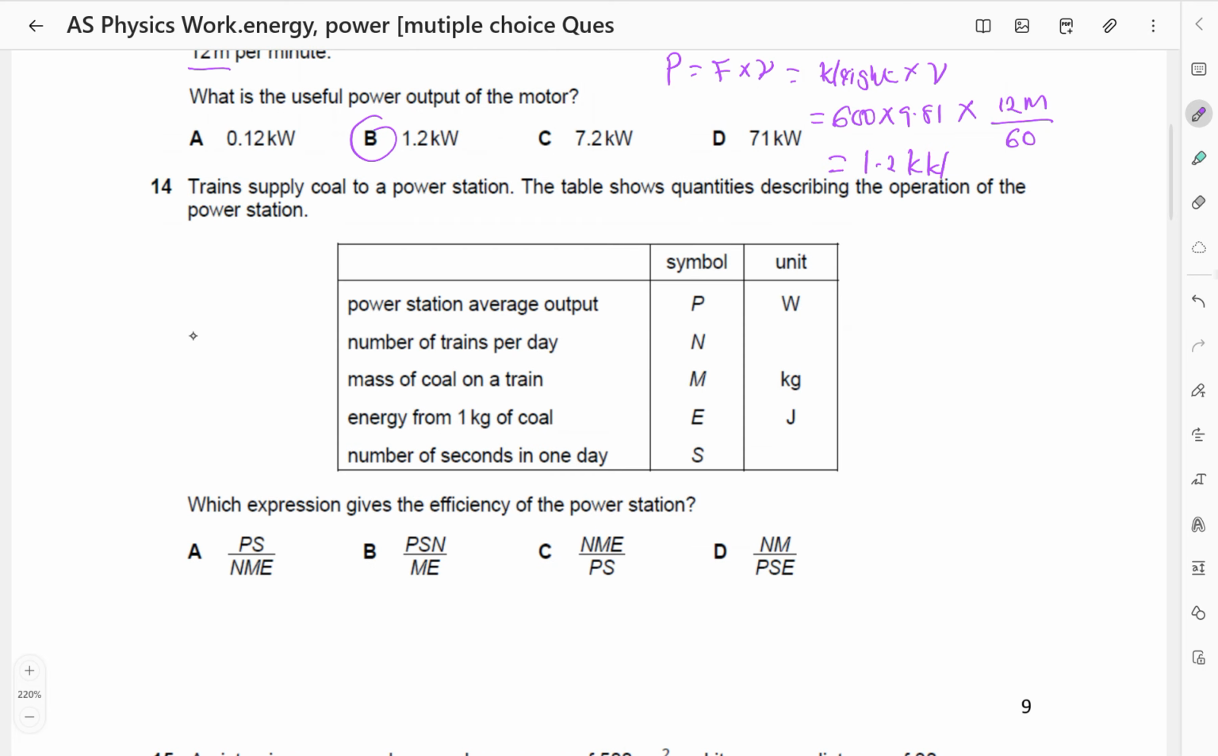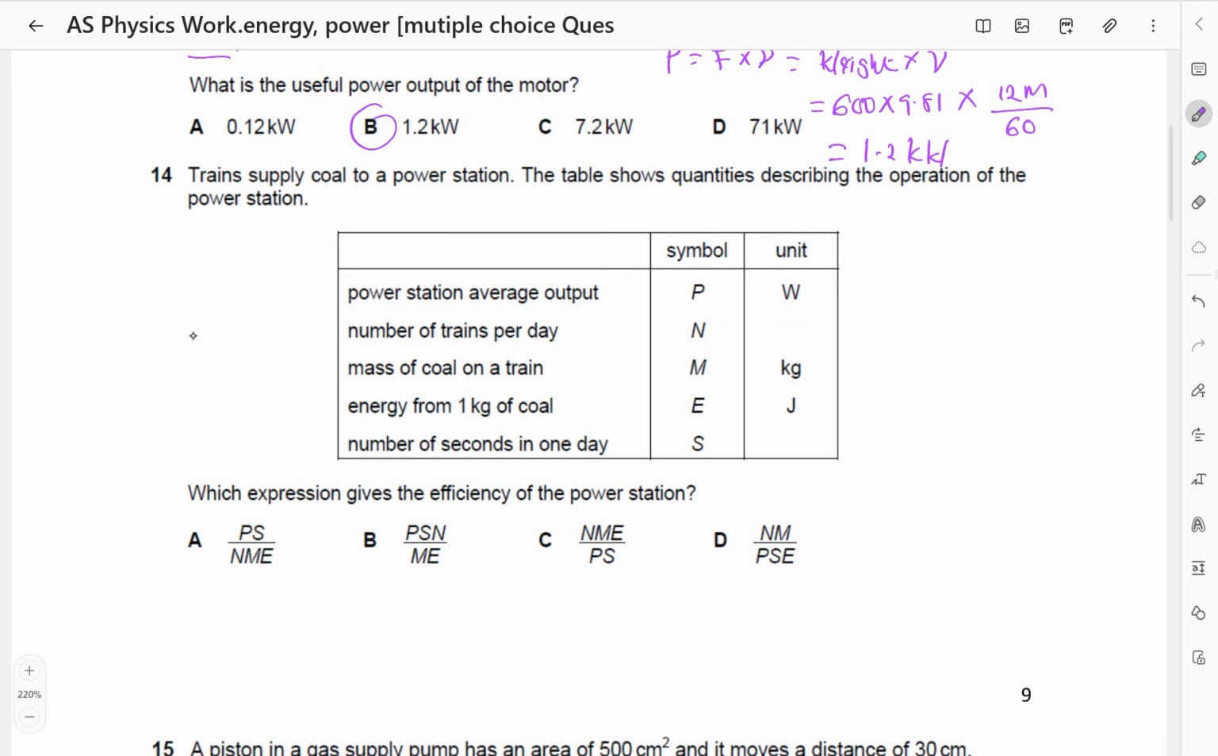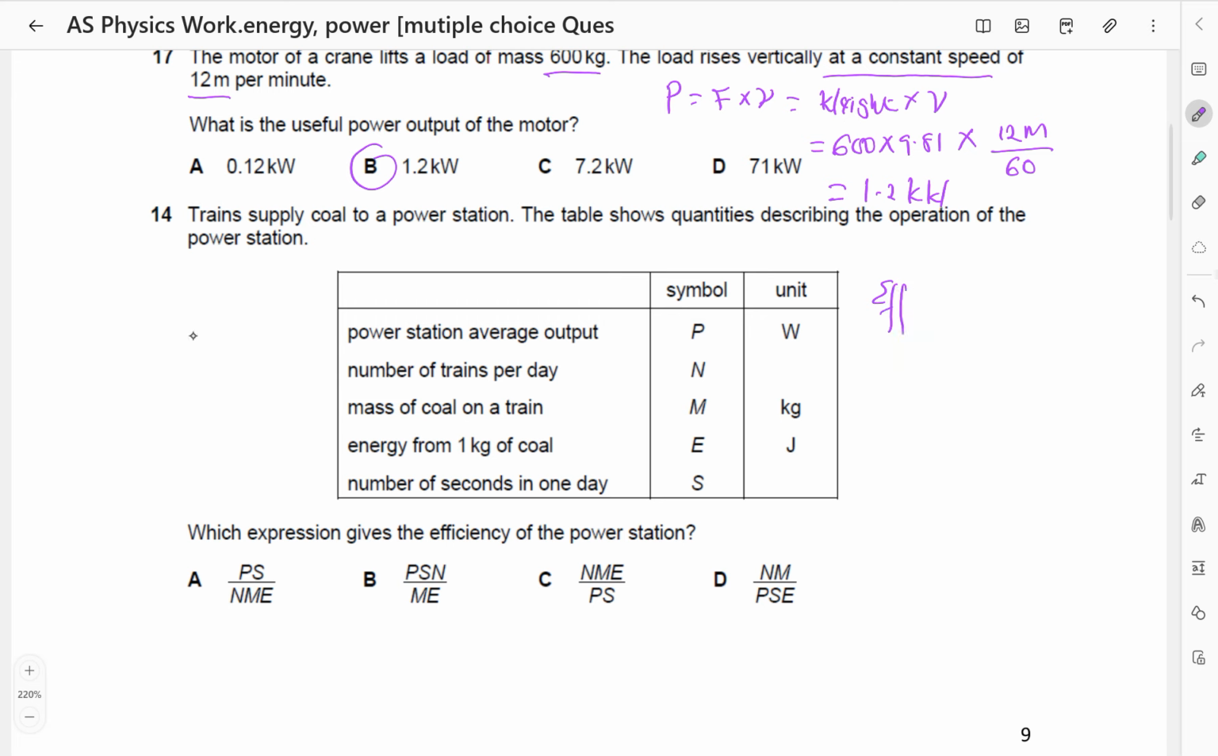The trains supply coal to a power station. The table shows quantities describing the operation of the power station. Which expression gives the efficiency of the power station? So remember, efficiency is equal to power output over the power input, which is going to be the same as the energy output over the energy input. So power station average output is P, that is average output. The number of seconds in one day is S, so it means the energy output is P times S.